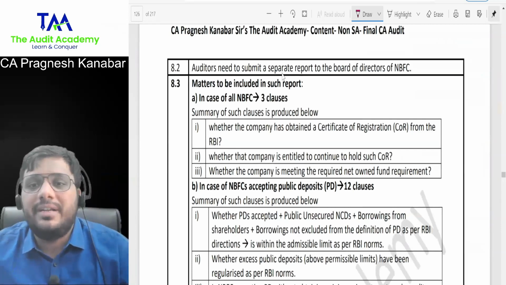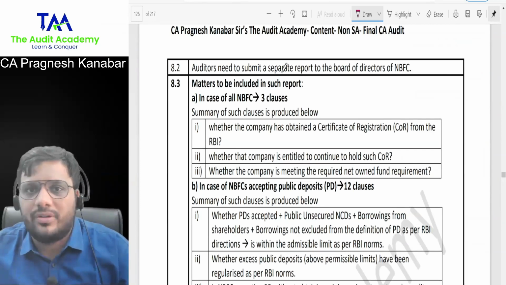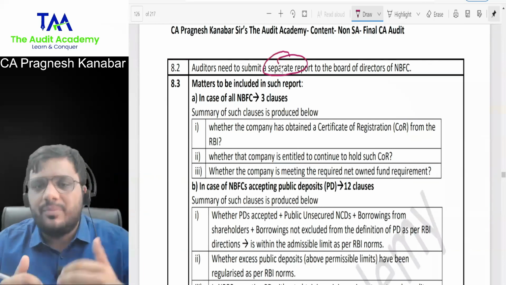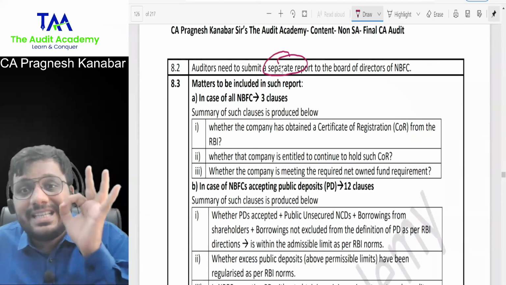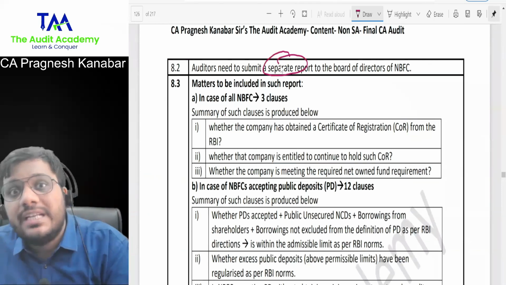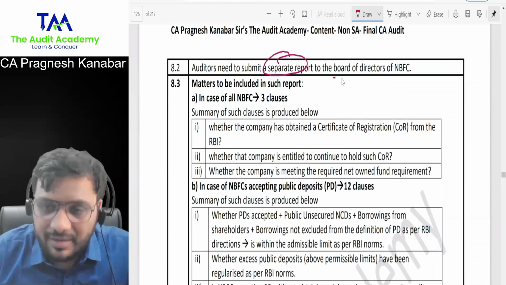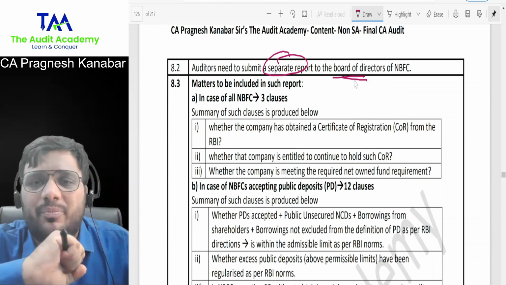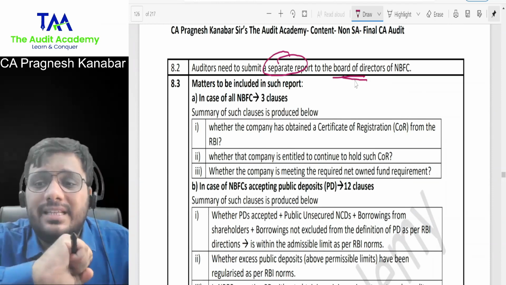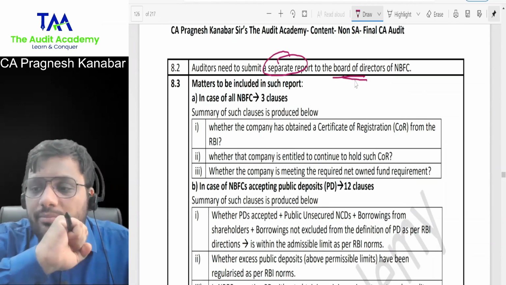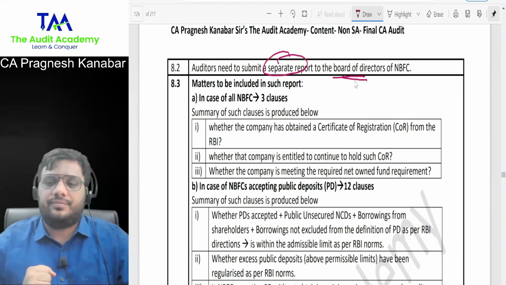And let me tell you, this is not included in our audit report. This is a separate report. We'll submit it along with our audit report, but it is a separate report given to the board of directors of the NBFC. This is not a report given to RBI. This is a separate report given to the board of directors of the NBFC.